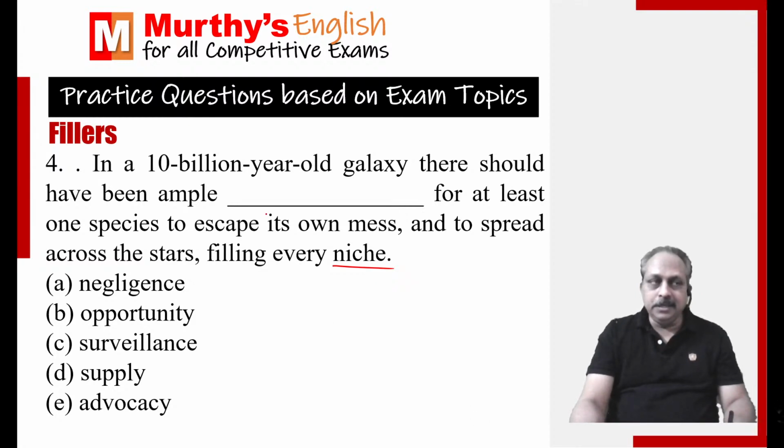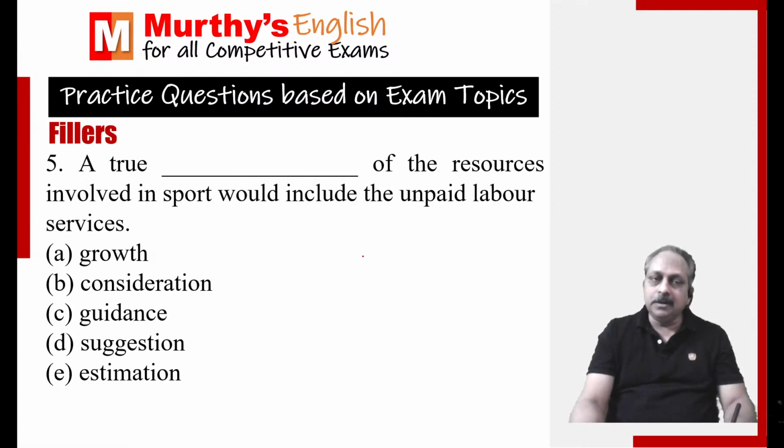You cannot use the word negligence in this context. Surveillance, that does not go with the context at all. Supply, ample supply, no. Advocacy, no. Advocate has two different meanings. One is advocate, lawyer, another one to support a particular cause.